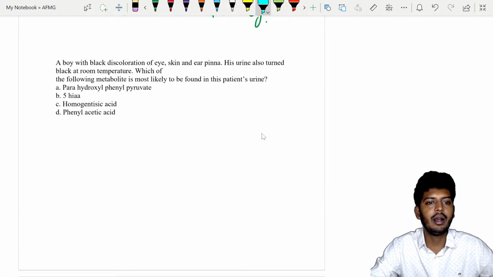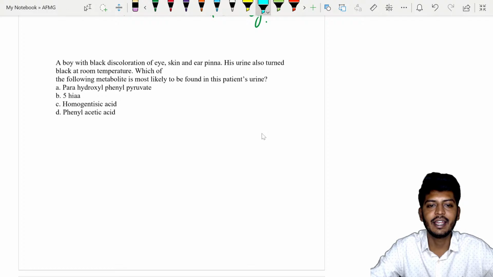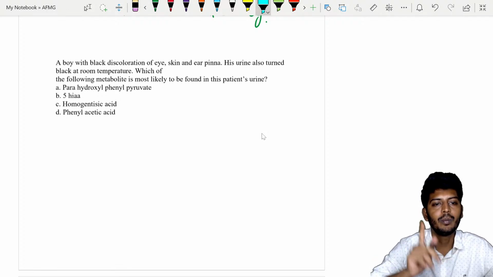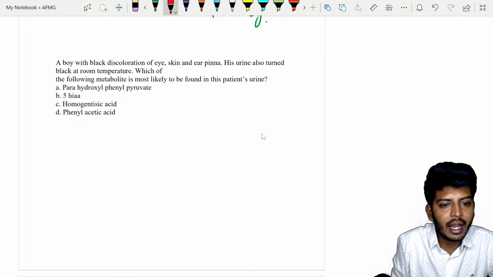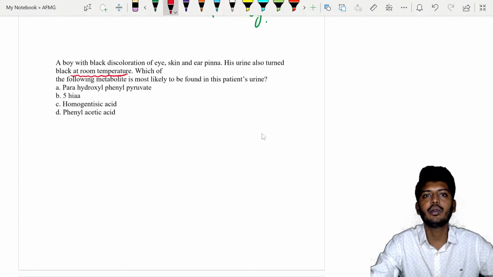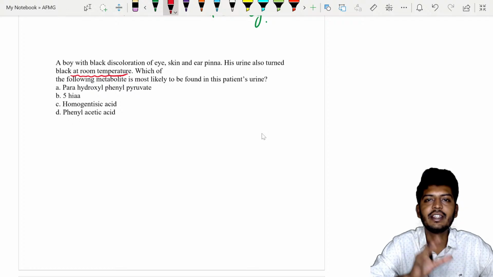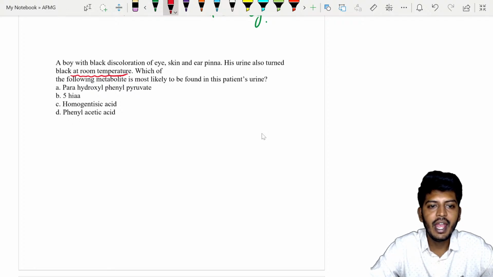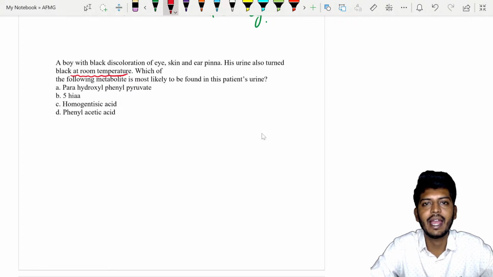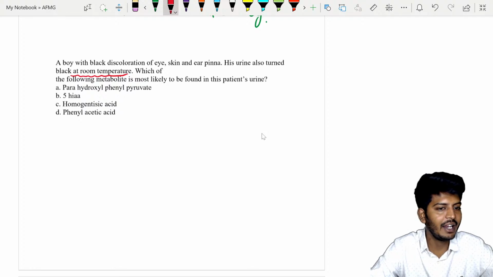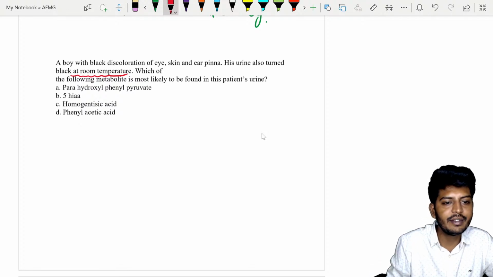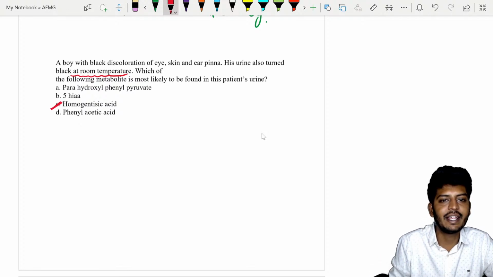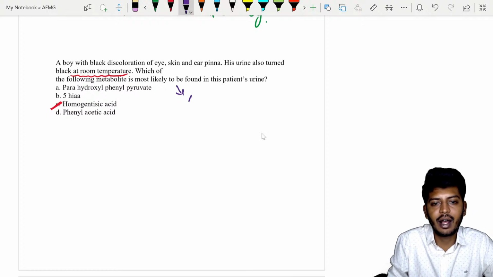A boy with black discoloration of the eye, skin, and ear pinna. His urine also turned black at room temperature. Remember, urine turning black at room temperature. I taught you this in the classroom as well. If urine is exposed to air and turns black, that is a diagnosis of alkaptonuria. That is due to homogentisic acid.